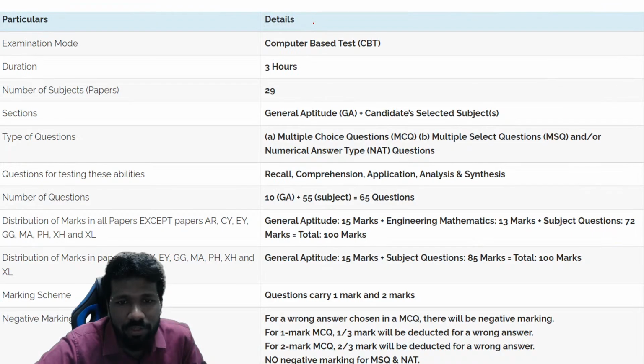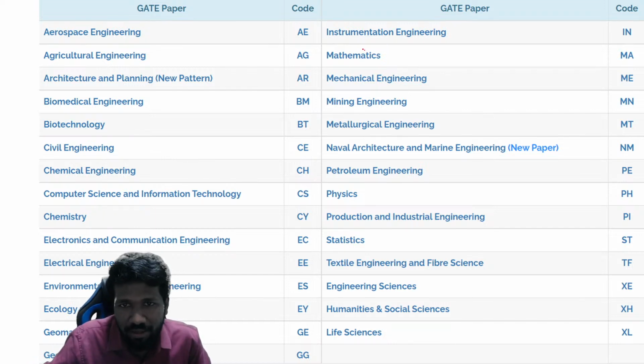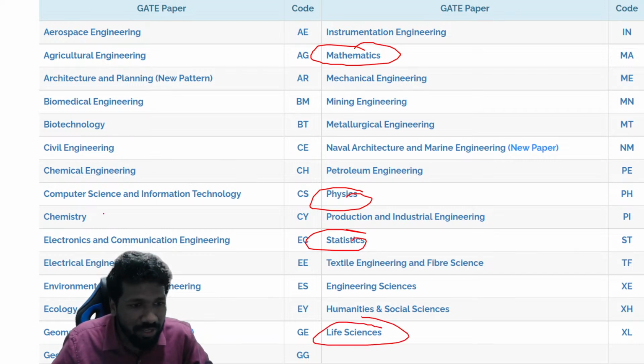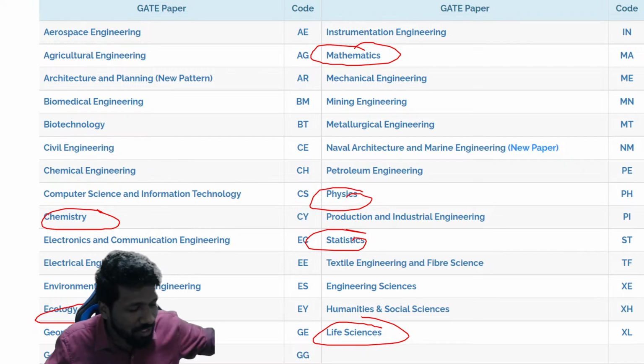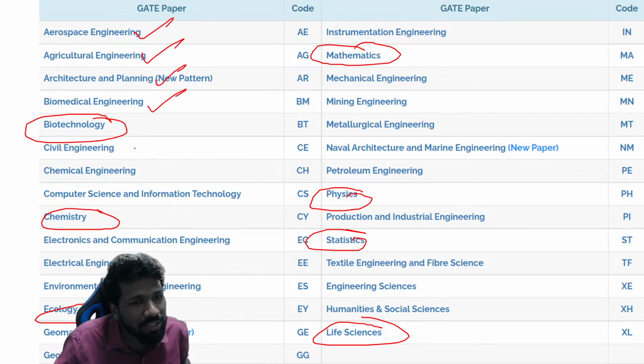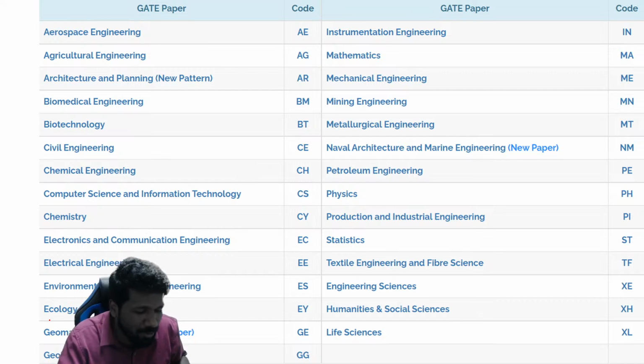As I told you, the course is common for all streams. Pure science and engineering, all streams, this course is common itself. These are the pure science streams. My audience of CSIR-NET, all of you may be appearing for one of these exams for GATE. But for engineering also, GATE General Aptitude is the same itself. So this course is common for all streams. If any of your friends are preparing for engineering, or for pure science, invite them.